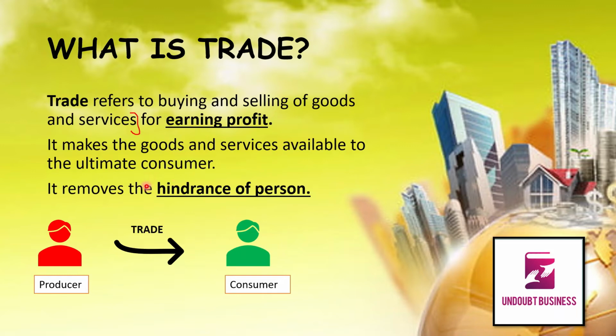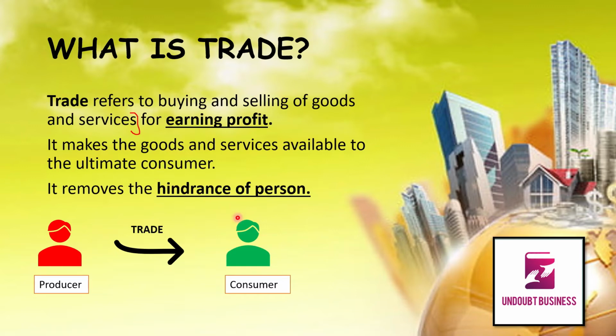So it is written here that it removes the hindrance of person. It links the various persons and makes the goods and services available to the ultimate consumer. Now here is a producer and here is a consumer. Through trade, the goods and services which are manufactured by this producer can reach the ultimate consumer. So this is trade.